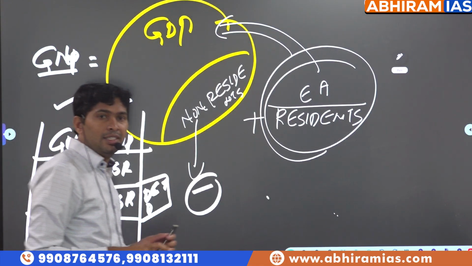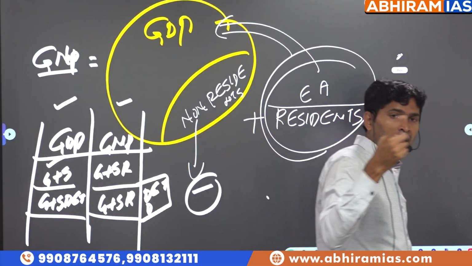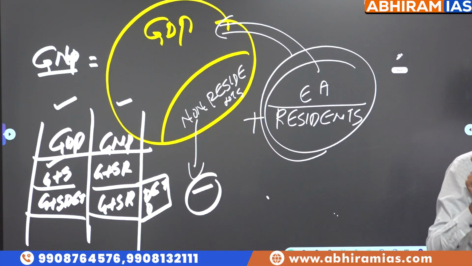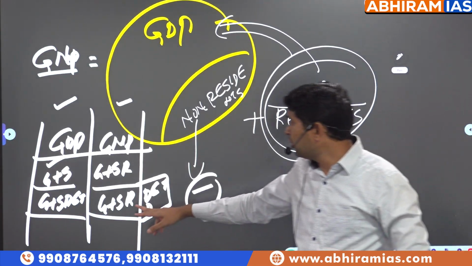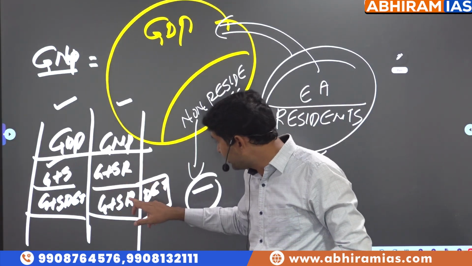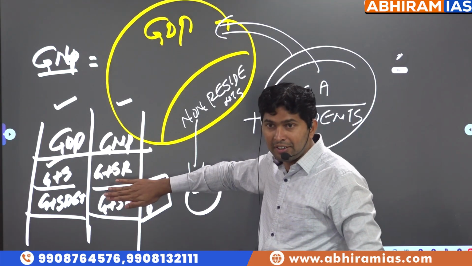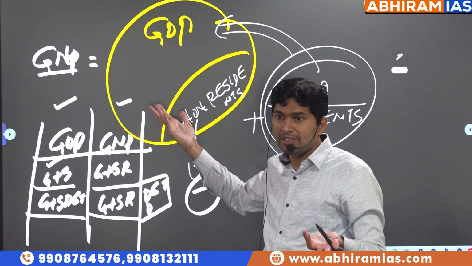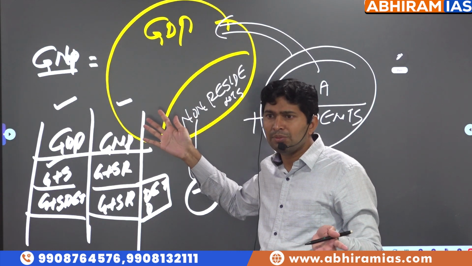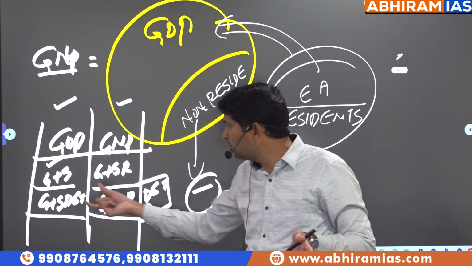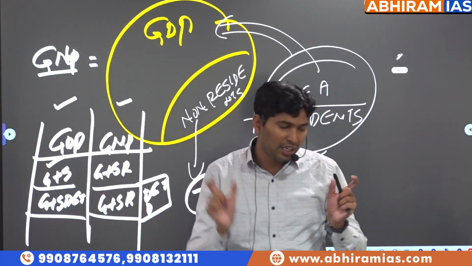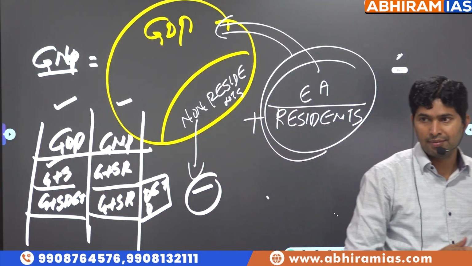Second statement, in GDP calculation, economic activity inside the domestic economic territory only is considered. But in GNP calculation, goods and services produced by residents not only in our territory but also in different parts of the world are considered. That's the fundamental difference between GDP and GNP. If you just know this difference, whichever way the examiner frames the question, you will be able to answer.